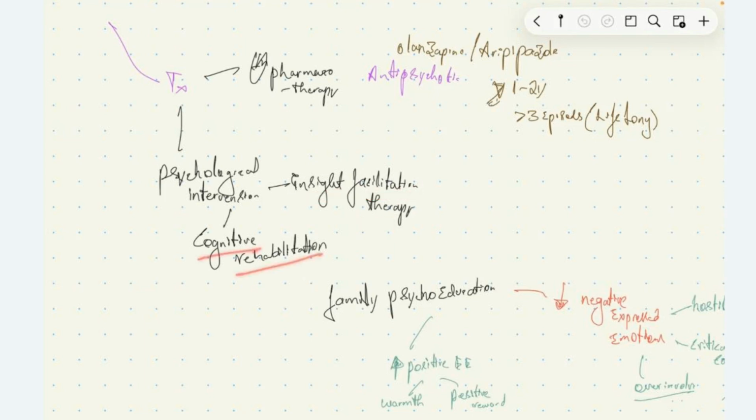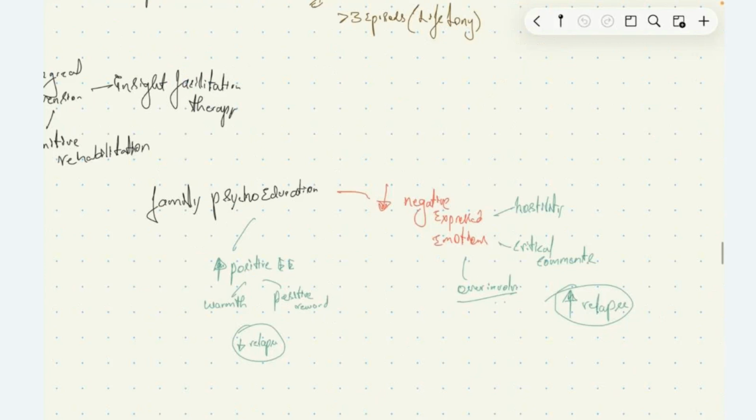Along with this, there is family psychoeducation, wherein we tell the family members to reduce negative expressed emotions towards the patient, like hostility, expressing frustration and anger towards the patient, passing critical comments on the patient, and over-involvement in the patient's symptoms.